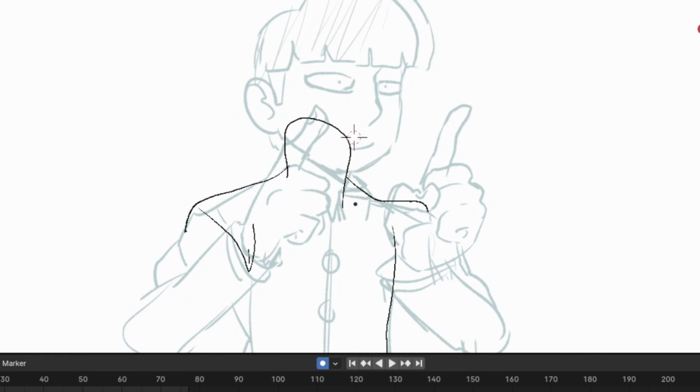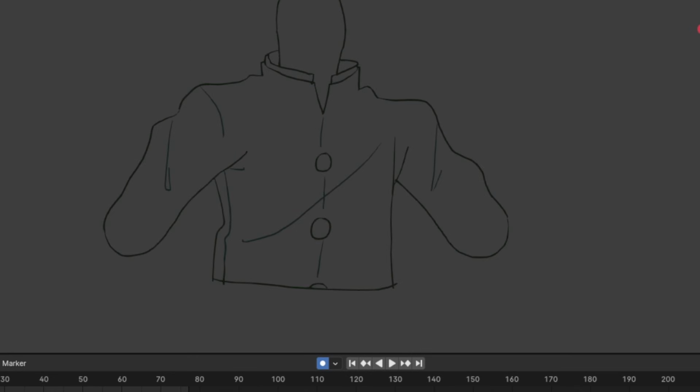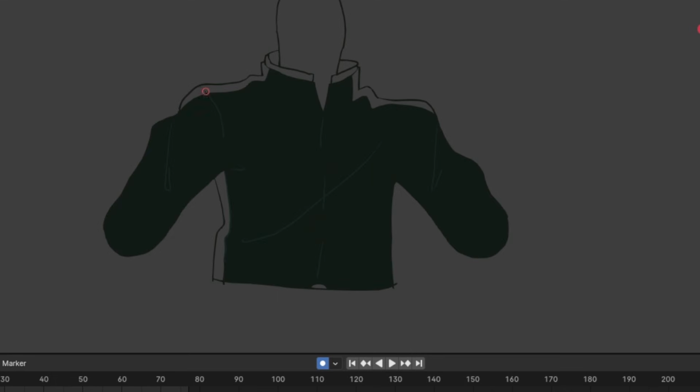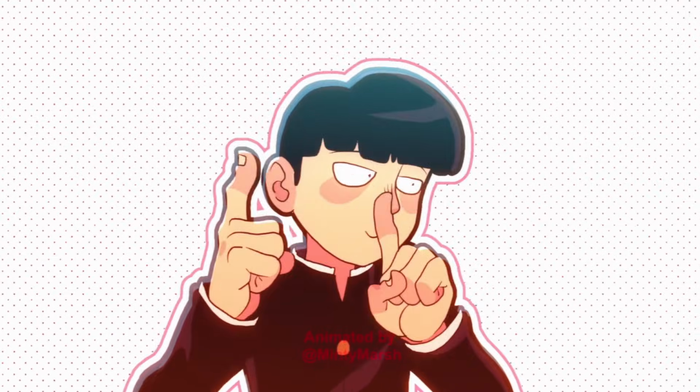For shot 3, Mob points his fingers back and forth, and since the movement was really going to be in his forearm, hand and head, I made the torso and upper arm only one piece, and the other 3 separate. With the pivot points in place, I animated Mob. When it came to animating his hands moving back and forth, I used Blender's sculpt tools, which is basically the liquify tool in other art programs, to add a little bit of movement to his finger to give it a little bit of bounce. I also sculpted his hair slightly as well.